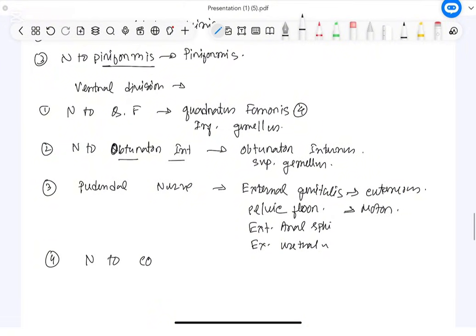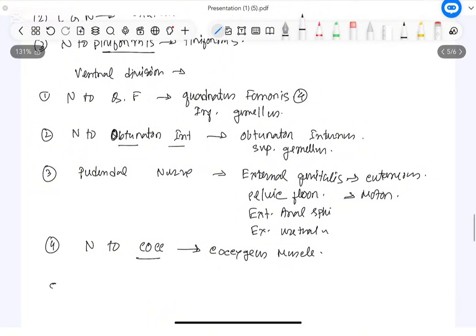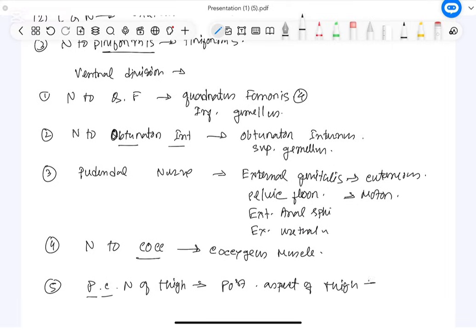Then nerve to coccygeus. By name we can understand it will supply the coccygeus muscle. Lastly, there is also a nerve called the posterior cutaneous nerve of thigh. By name we can understand it will supply the posterior aspect of the thigh. Which supply? Of course, cutaneous supply.